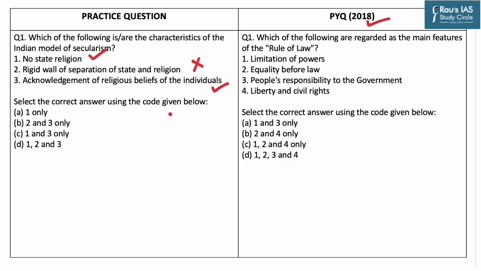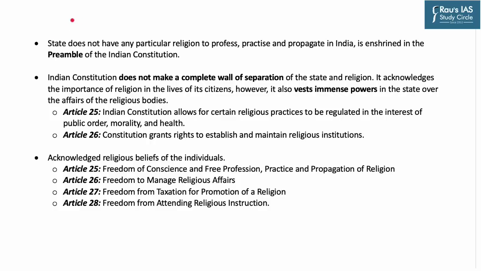Now let us briefly understand these characteristics of the Indian model of secularism. No state religion. The state does not have any particular religion to profess, practice or propagate in India, and this is enshrined in the Preamble of the Indian Constitution. Another feature is no rigid wall of separation of the state and religion. That is, the Indian Constitution does not make a complete wall of separation of the state and religion.